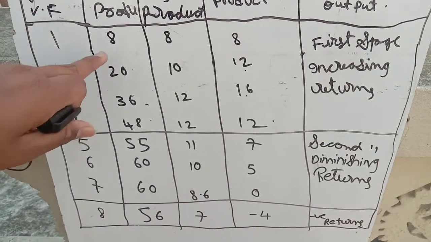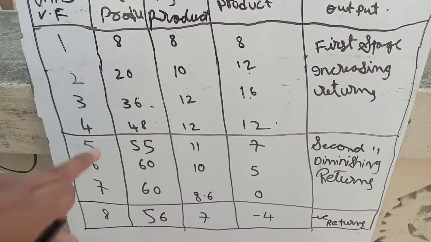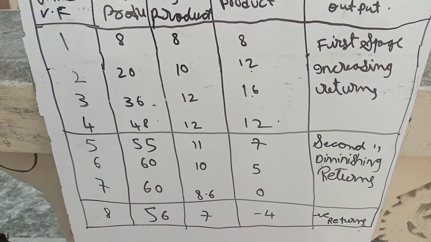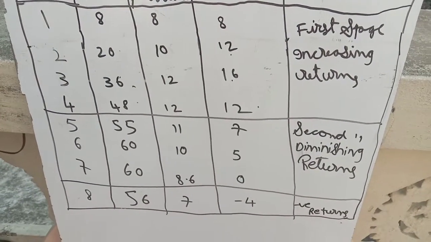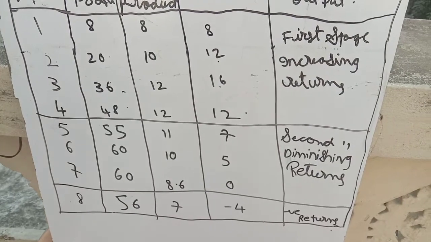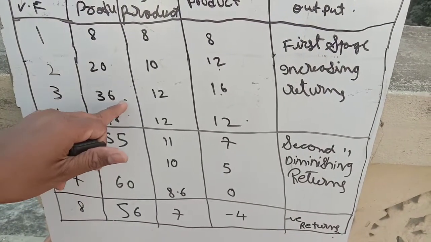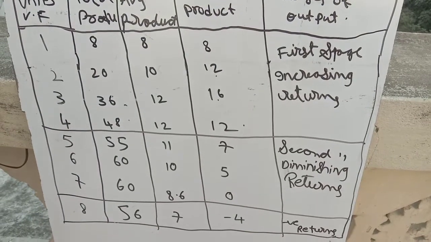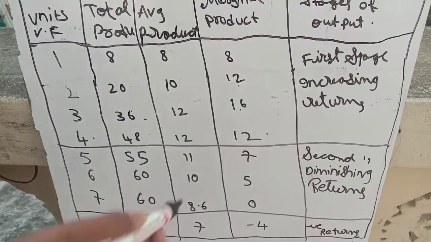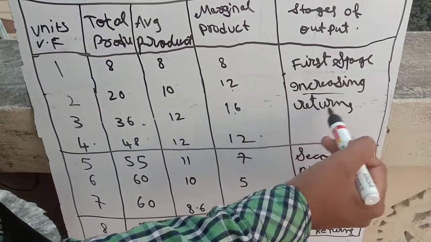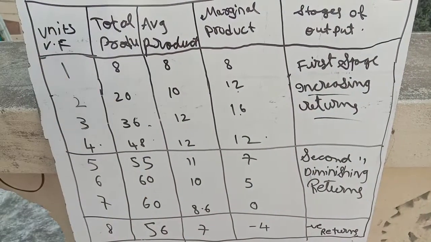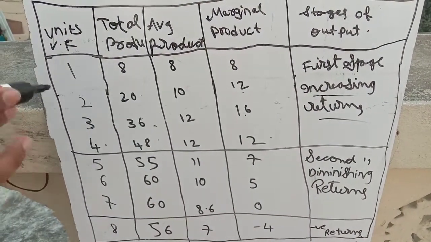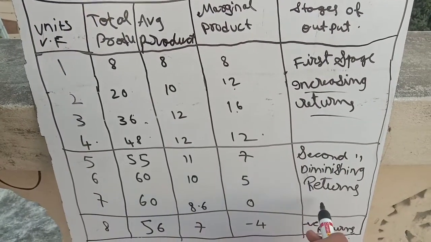What is 4 times 8? It is 32, right? But 48 is more than 32. But how much? 16 units more than 4 times 8. So here we have to conclude that up to the fourth unit, the first stage of increasing returns, the total output is increasing at an increasing rate. And from the second stage onwards, here you can see.